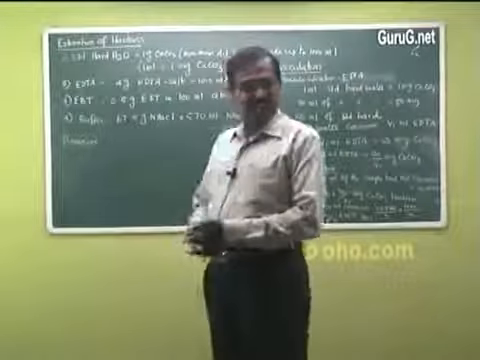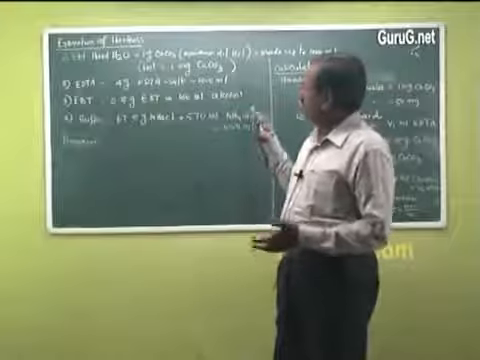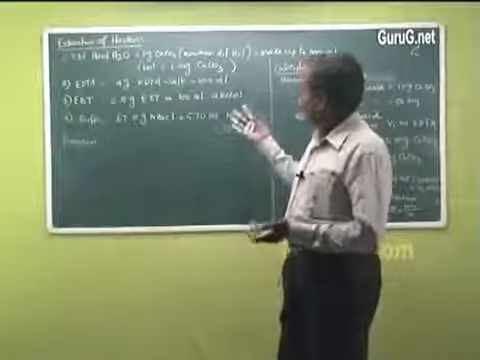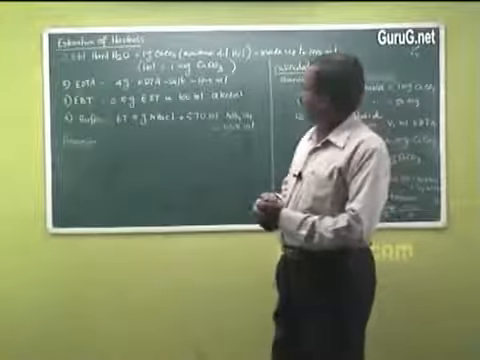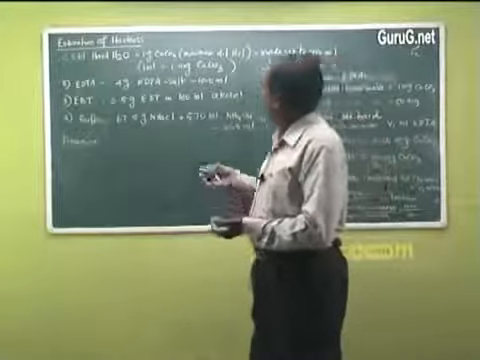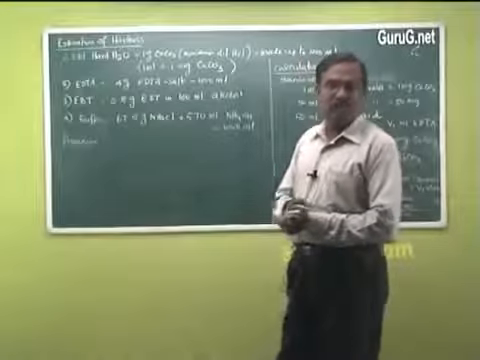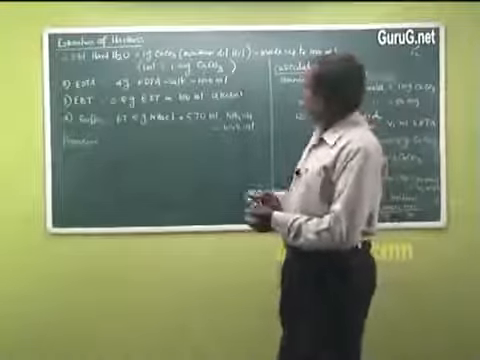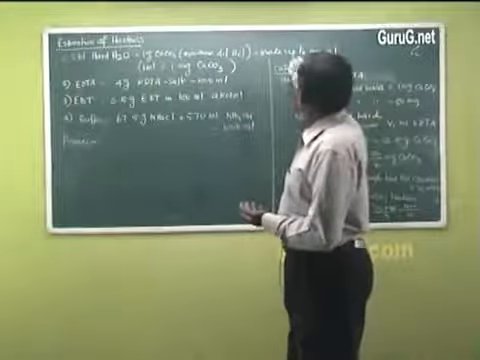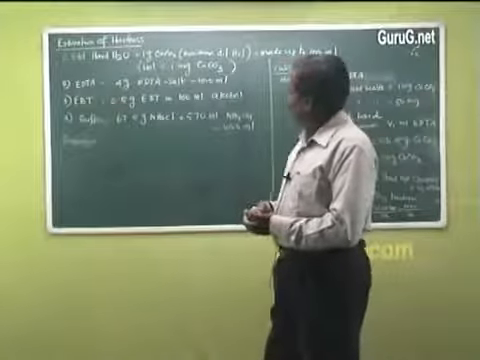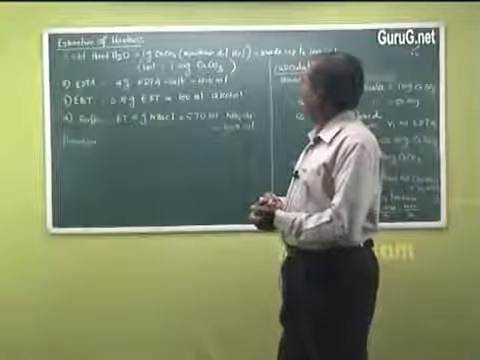Estimation of hardness. To estimate the hardness of water, we need various solutions and indicators. Let us see how they are prepared. First one is standard hard water. It is prepared by dissolving 1 gram of calcium carbonate. Calcium carbonate, as we know, is insoluble in water, so it is dissolved in a minimum volume of dilute HCl and made up to 1000 ml. When you take 1 ml of that solution, it will carry 1 milligram of calcium carbonate.